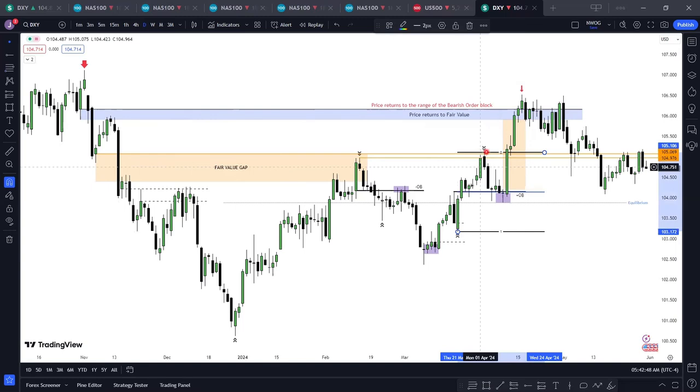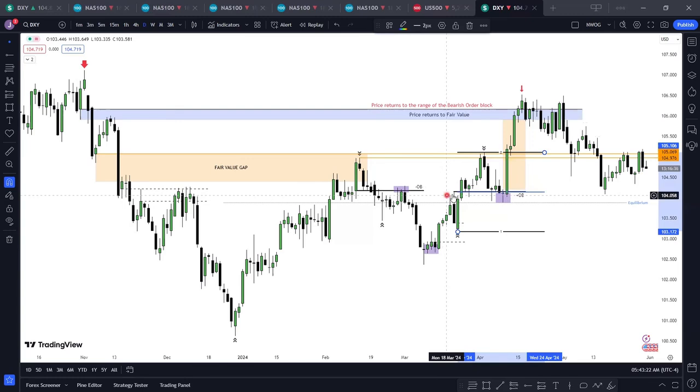This newly formed range broke this high. So we know that price is bullish because it broke a high. After returning, we expect price to be bullish. Now, another thing is that there is also a fair value gap which was also created here, and price has not closed it yet. So we expect to see price rise higher.